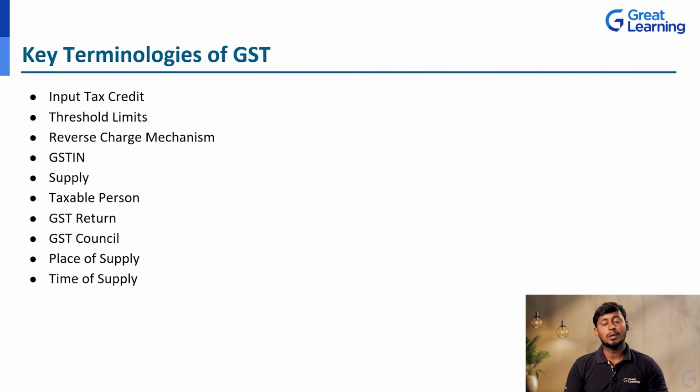Next, the place of supply. For example, I will take the last example only. From Bangalore, Karnataka, we are going to supply goods to Andhra Pradesh. So which is the place of supply? The place of supply is Karnataka, because we are supplying goods from Karnataka to Andhra Pradesh. Andhra Pradesh is the receiver, and Karnataka is the supplier at that time. This is very, very important in the GST.